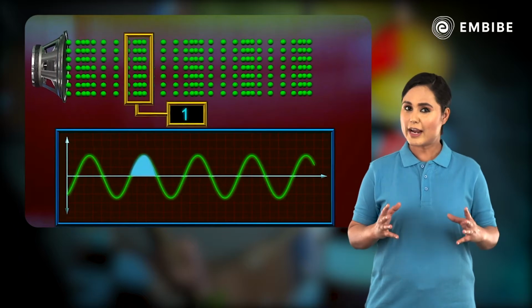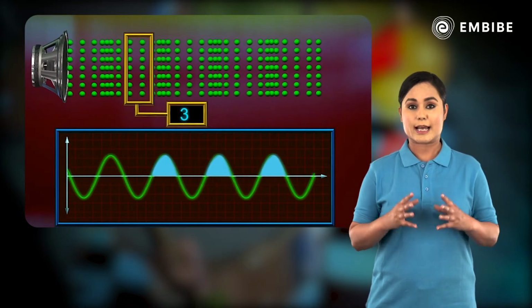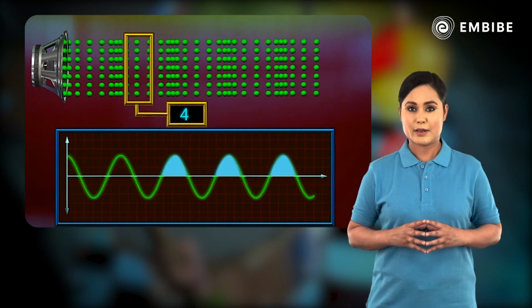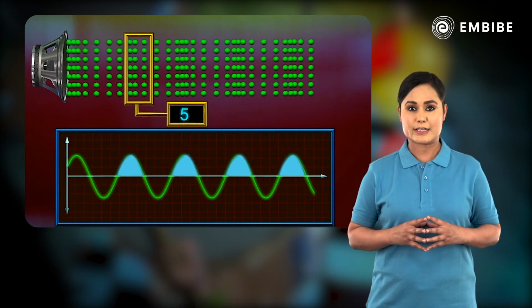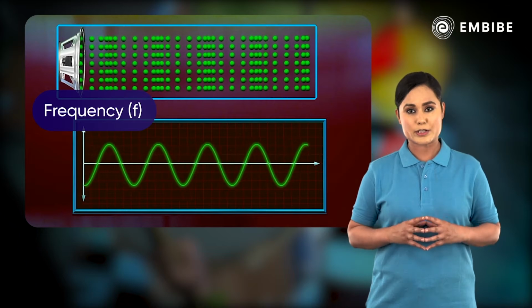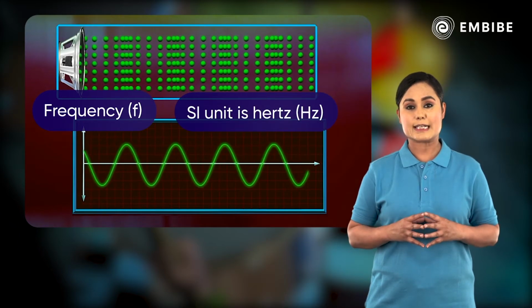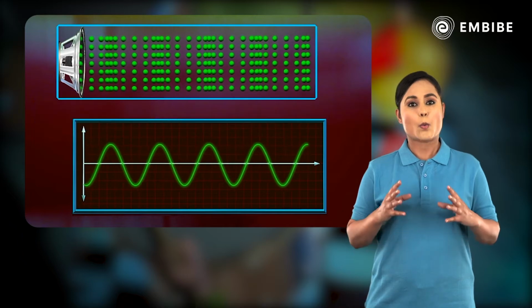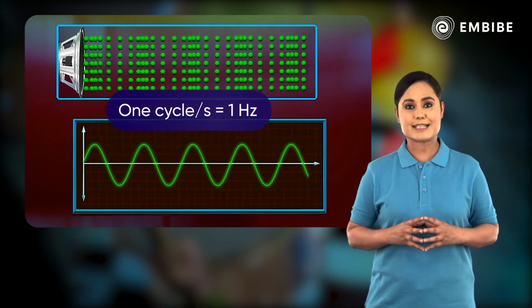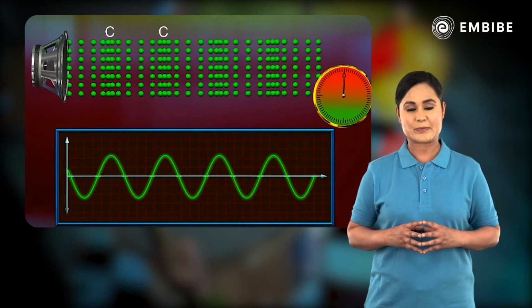Similarly, if we count the number of compressions or rarefactions that cross per unit time, we will get the frequency of the sound wave. The frequency is denoted by the letter f. Its SI unit is hertz. One oscillation or one cycle per second is 1 hertz.